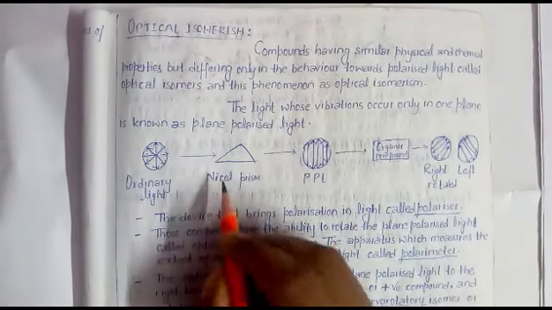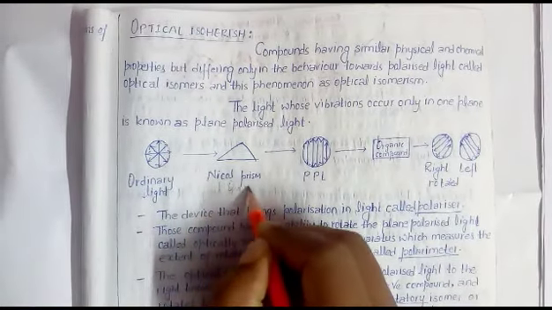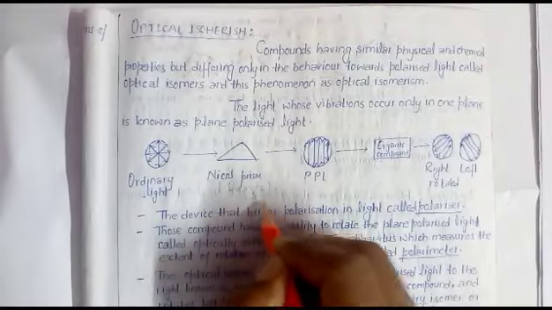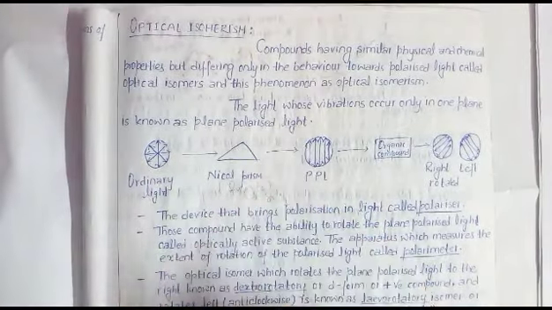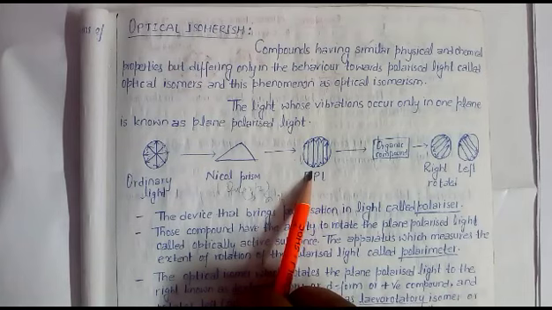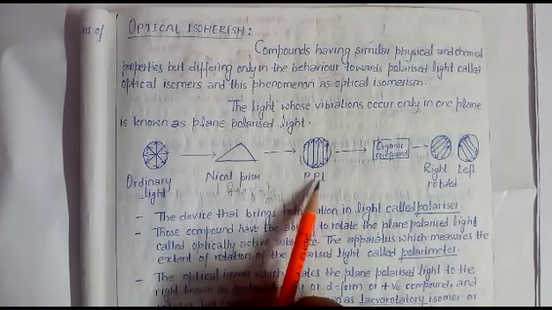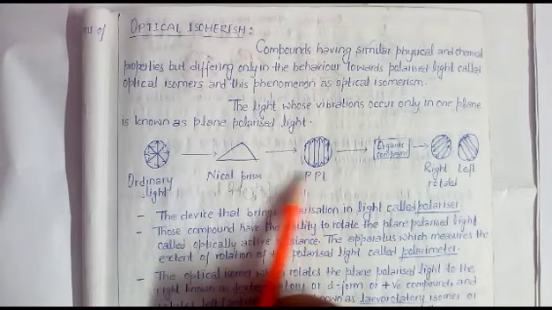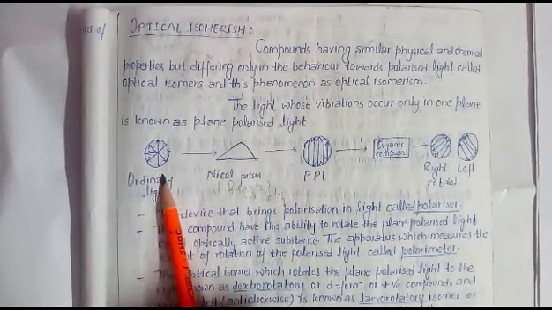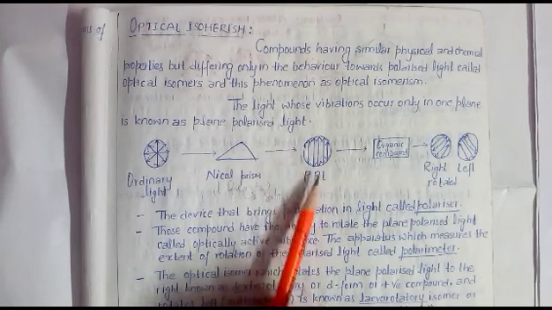A Nicol prism mainly consists of quartz, and quartz is chemically silicon oxide. This light is called plane polarized light because it is propagated in a single plane and it is the polarized form of ordinary light.